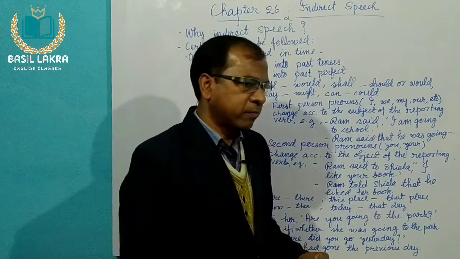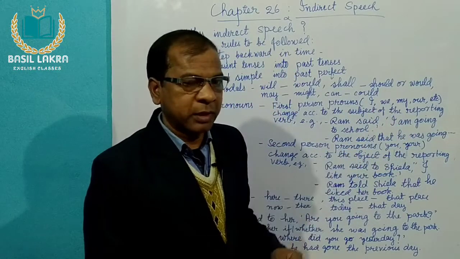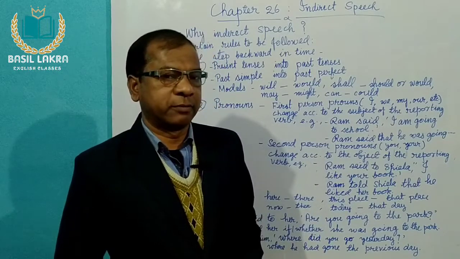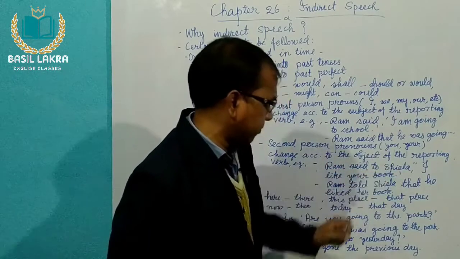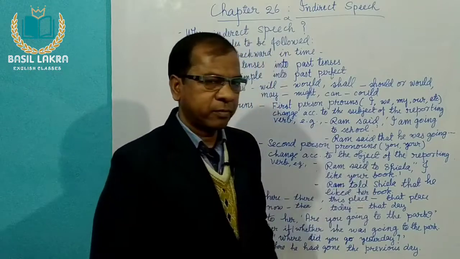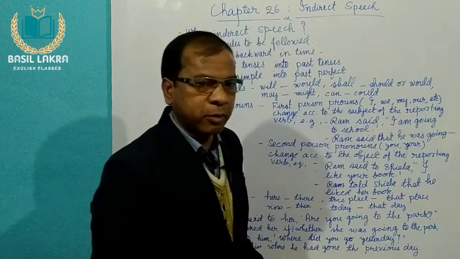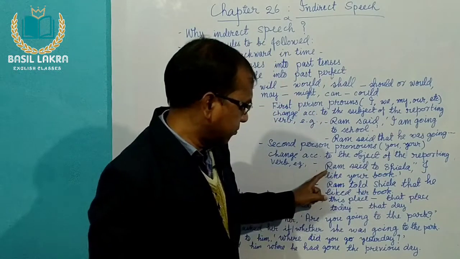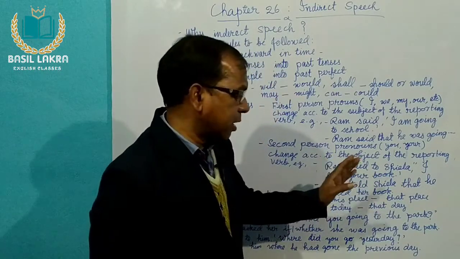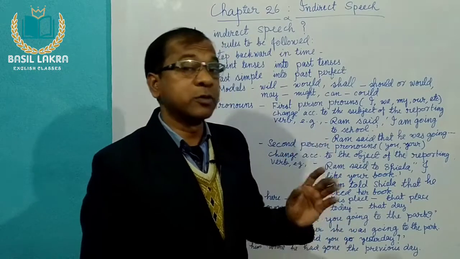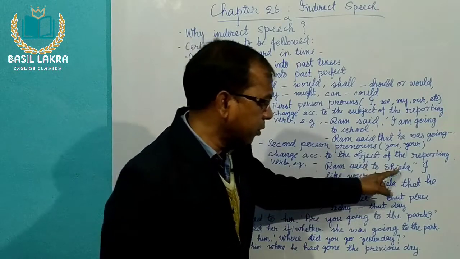Second person pronouns like you, your, yours, etc. change according to the object of the reporting verb. For example, Ram said to Sheila, I like your book. We have already said something about the first person pronoun. Here I will change to Ram. And your book. Ram said to Sheila, I like your book. Whose book? Sheila's book. And that's why we have to change your into Sheila's.